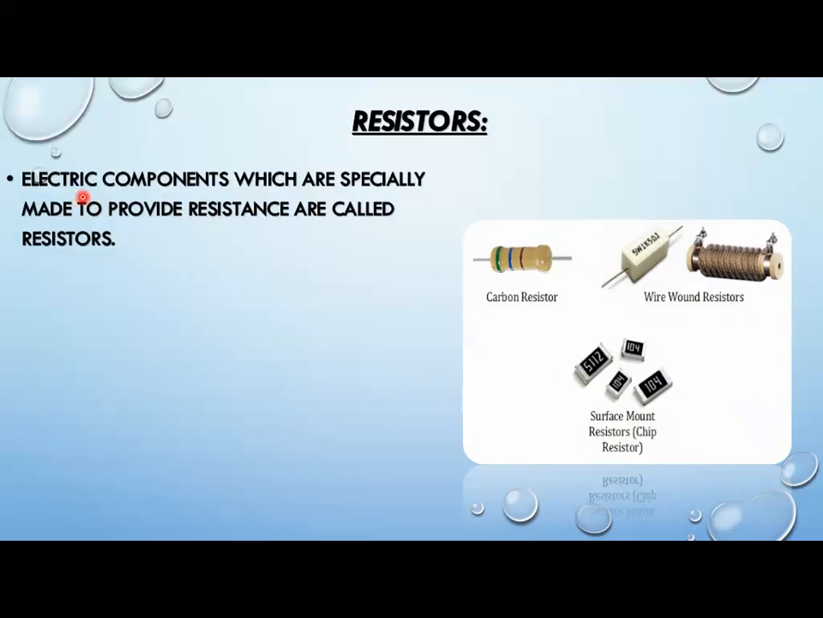Okay, electrical components which are specially made to provide resistance are called resistors. These resistors reduce the current flow. As a result, some amount of current will be lost. That lost current will be converted into heat energy. Okay, that heat energy will be used by the iron, microwave oven, and electrical cooker. All the heating elements have these resistors, right?